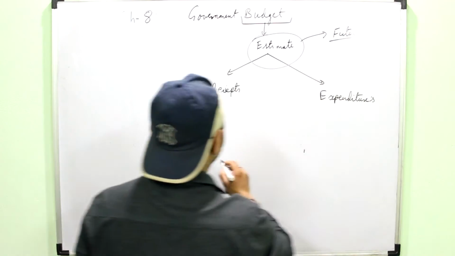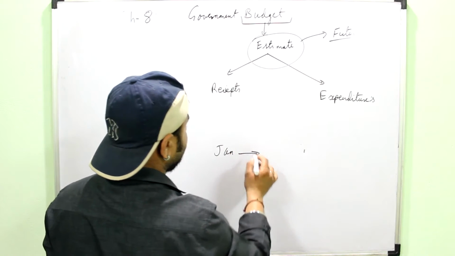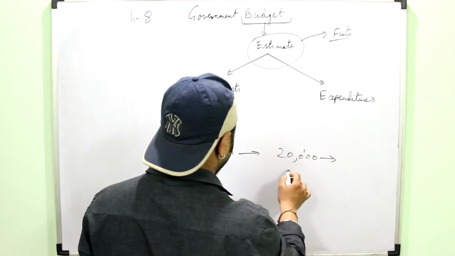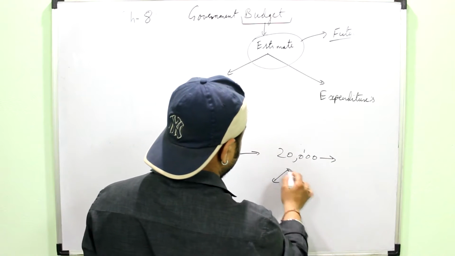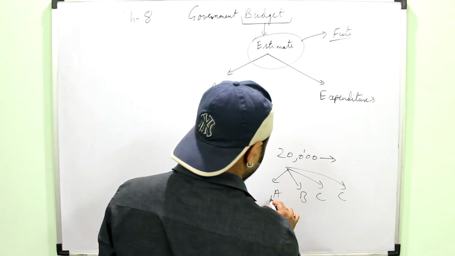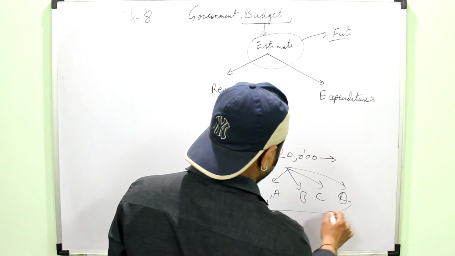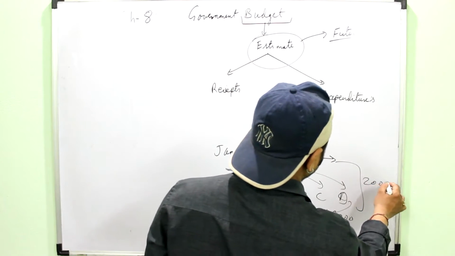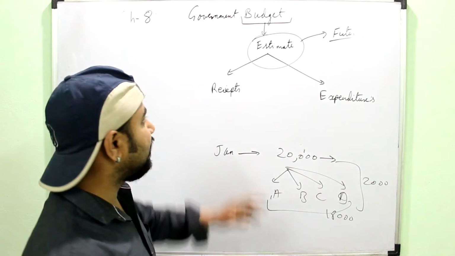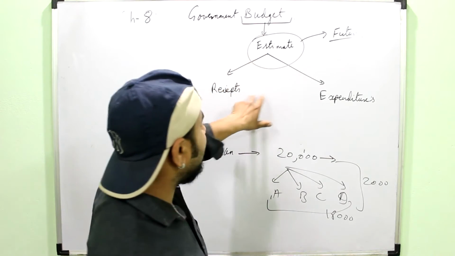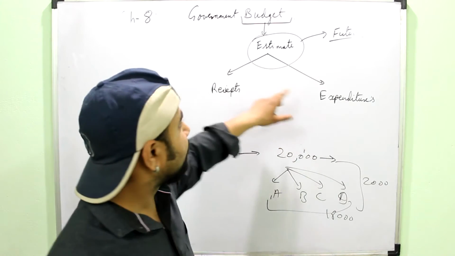Like you may say that, say in the month of January, I'll get 20,000 as my income and I'll spend my money like this, say on activities A, B, C, D, and the total money which I will spend would be 18,000 and I want to save 2,000. So it is simply the budget. That is, it is a statement showing the estimated receipts and estimated expenditures.